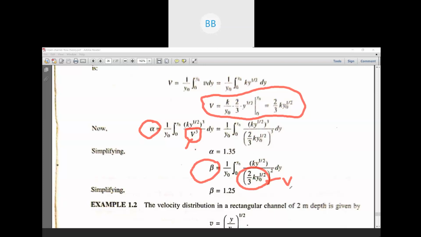So if you don't have doubts, then we will proceed to the next equation.